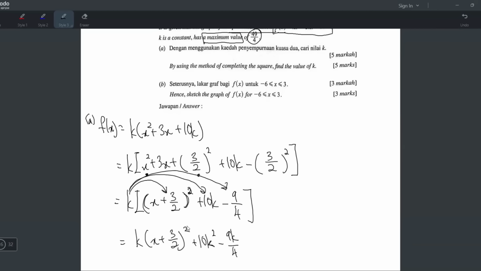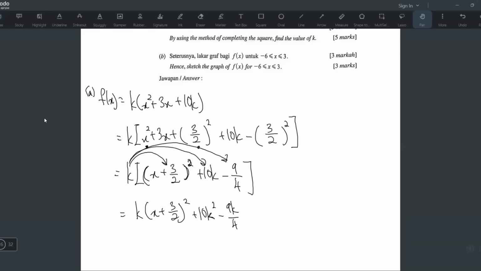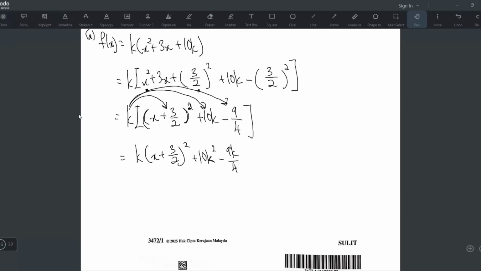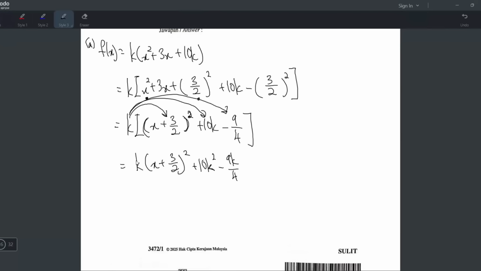This is the vertex form. Yeah, this is already the vertex form, and this one cannot be simplified anymore. So we can read from here the turning point, right? The turning point actually is a maximum, because they already mentioned it's maximum. So you know later the k answer will be negative. Okay, so I'll just write here maximum point. The x coordinate we refer here, but I have to change the sign, minus 3/2. And for the y coordinate, we refer to the whole thing here, 10k squared minus 9k/4. So this is the whole maximum point.